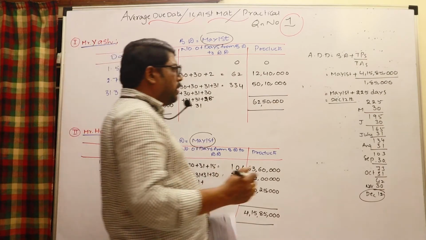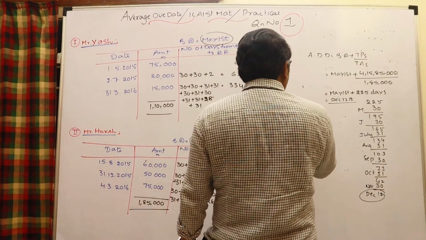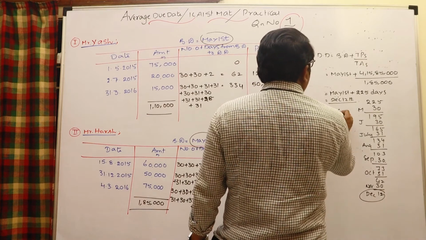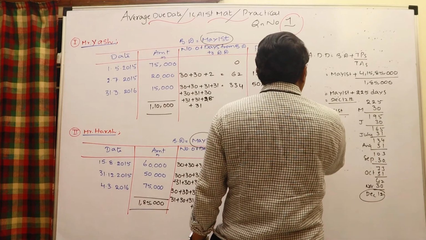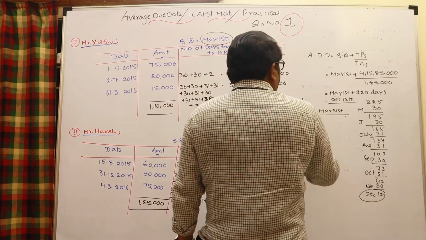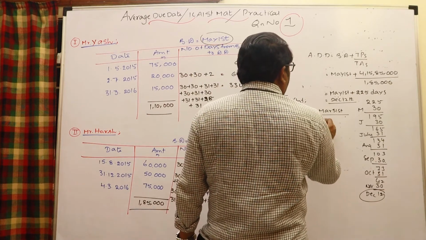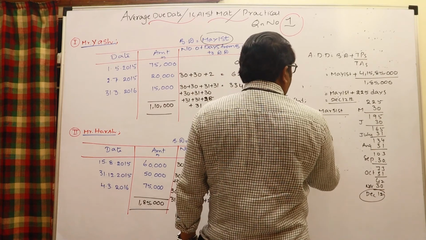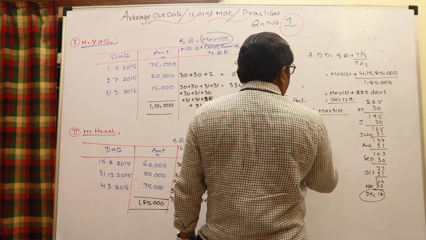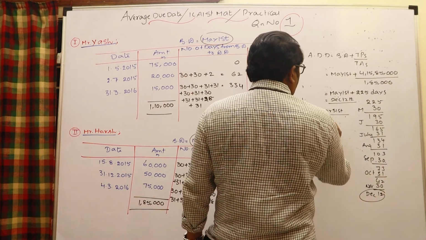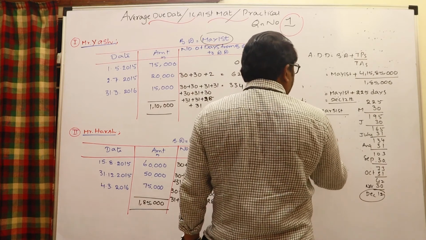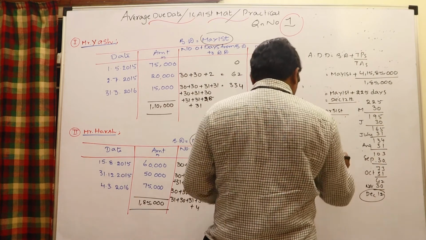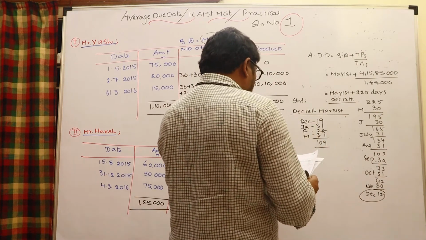So interest is to be calculated from December 12th to March 31st. In December, how many days are there? 19 days. January 31 days. February 28 days. March 31 days. Therefore 109 days. Interest to be calculated for 109 days.